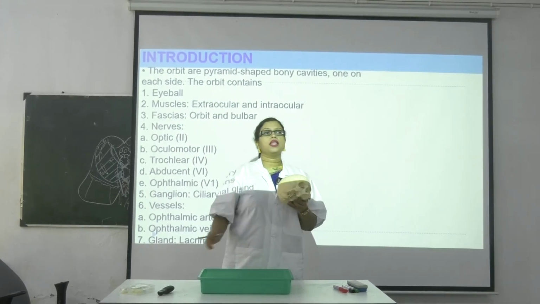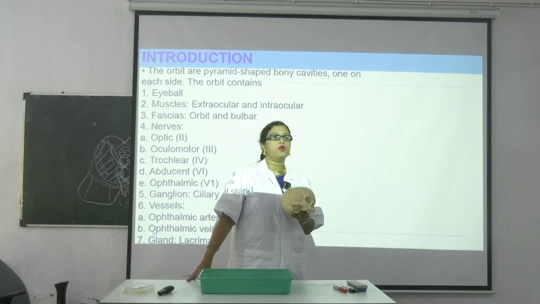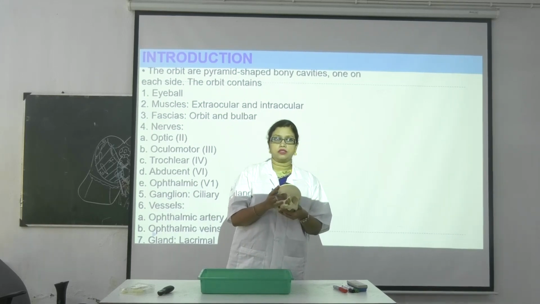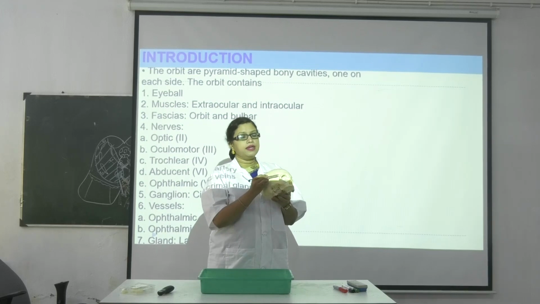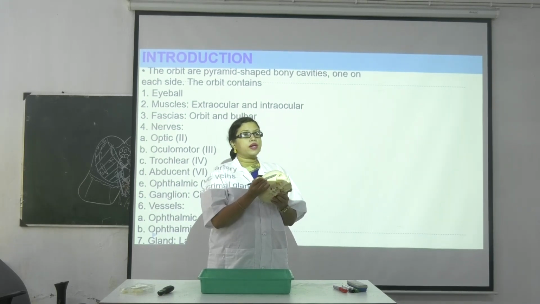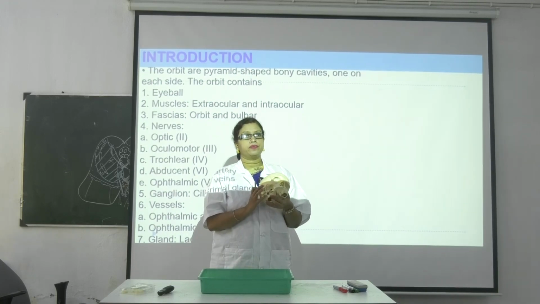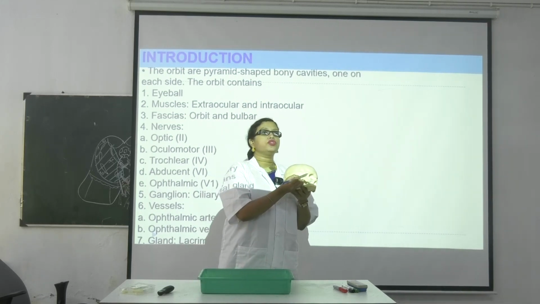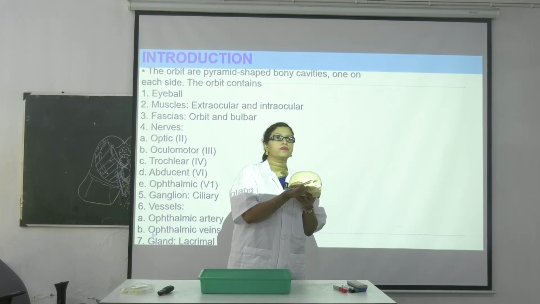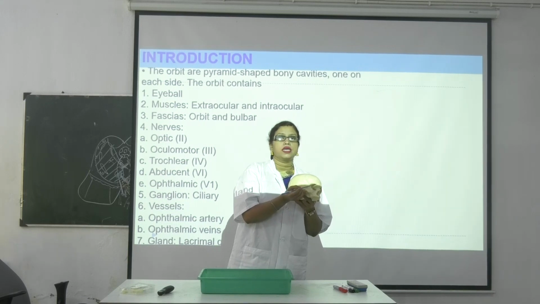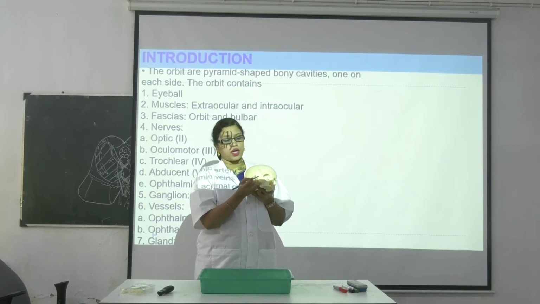Write it down. For the lateral wall you have to be very specific. This question is frequently asked in viva: orbital cavity boundaries. So the lateral wall is formed by the zygomatic process of the frontal bone and the frontal process of the zygomatic bone. And the suture, which type of suture is it? Which type of joint is it? It is a fibrous type of joint.